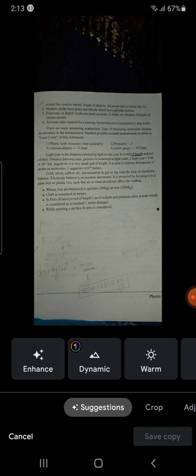Next, this one. Okay, let me just mark up.